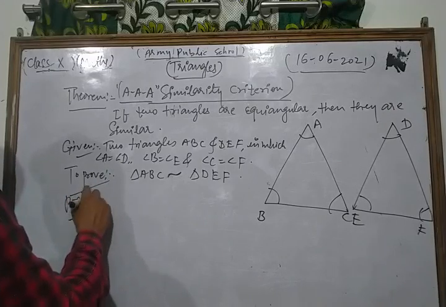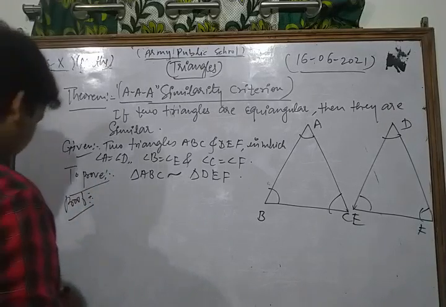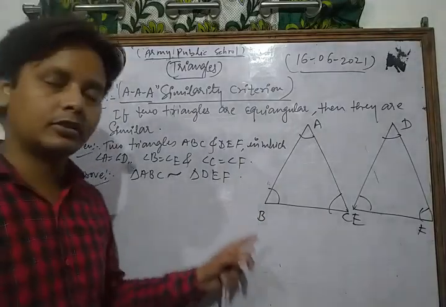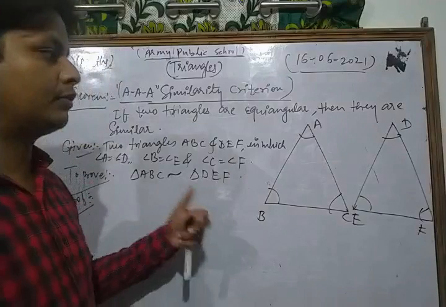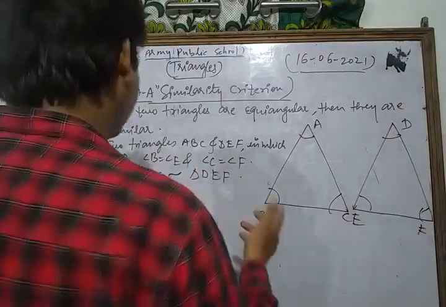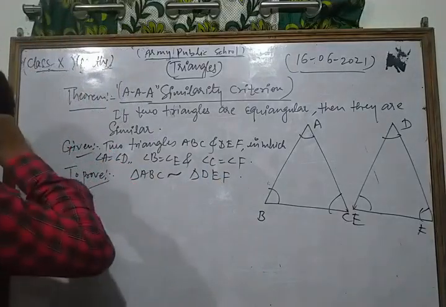So dear students, we know that two triangles are similar to each other if their corresponding angles are equal and their corresponding sides are proportional. If we show that their corresponding sides are proportional, then we can say that both are similar to each other.